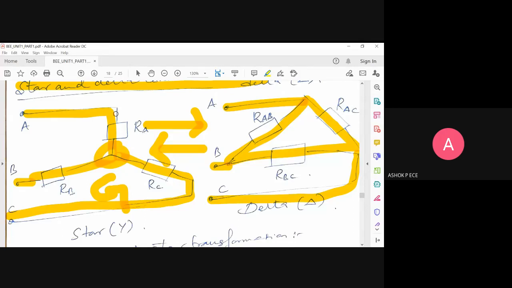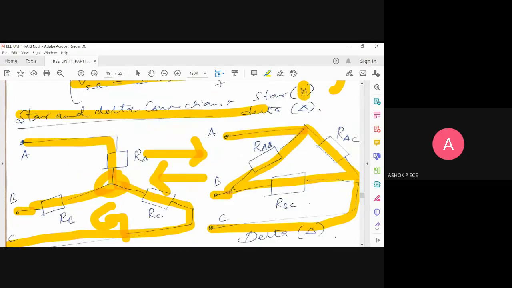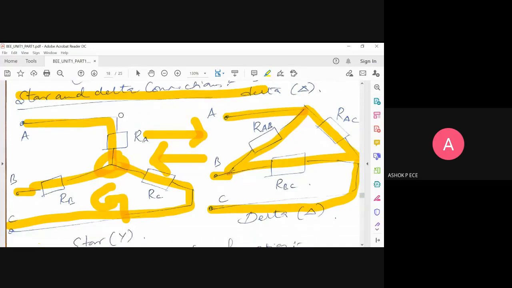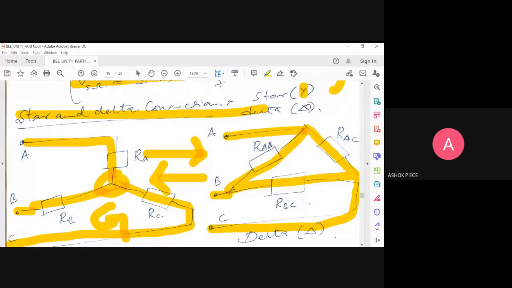So when you have resistances in this fashion called star or Y, sometimes you cannot proceed further with the circuit simplification. In that case, we convert the star to delta. After converting to delta, you can simplify the circuit very easily. In some cases, you will be given delta and cannot proceed further. In that case, if we convert this delta into star, my circuit simplification becomes simple. That's why we are studying star to delta and delta to star conversion.